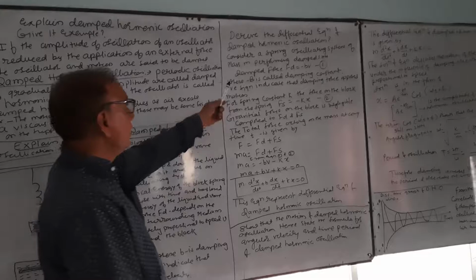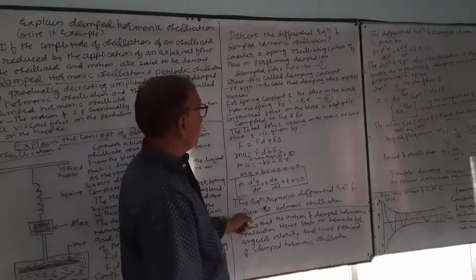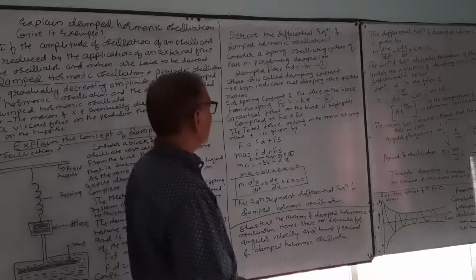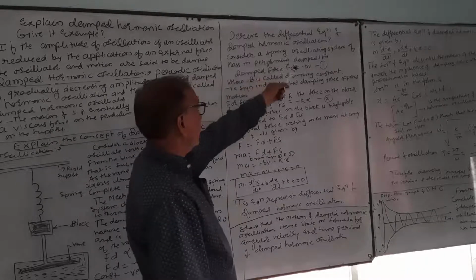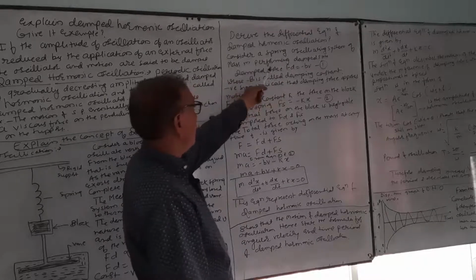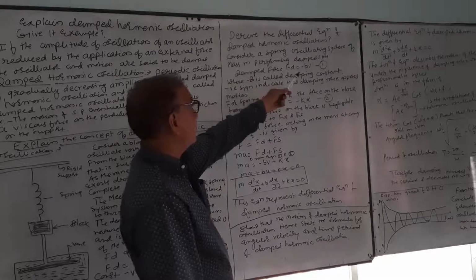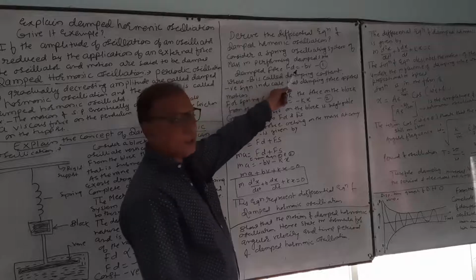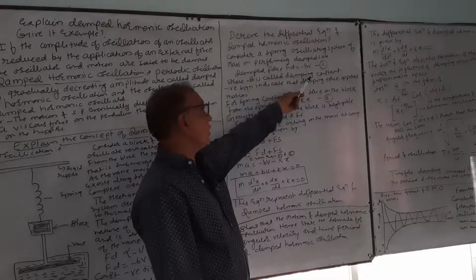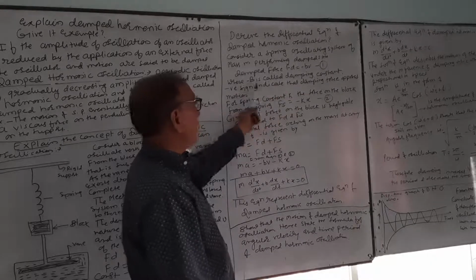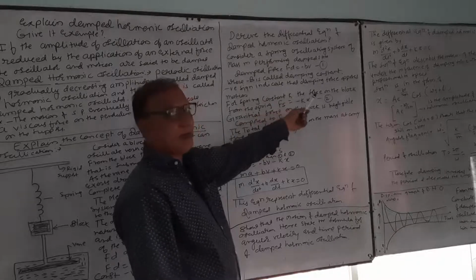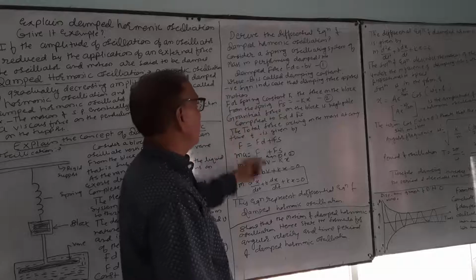Next short point, 2 marks. The question that should be asked: derive the differential equation of damped harmonic oscillation. Consider a spring oscillating system of mass m performing damped simple harmonic motion. Damping force Fd is equal to minus bv, equation number 1, where b is the damping constant, and the negative sign indicates that the damping force opposes the motion.